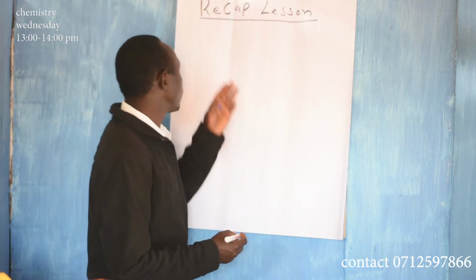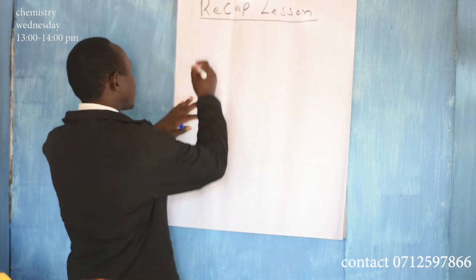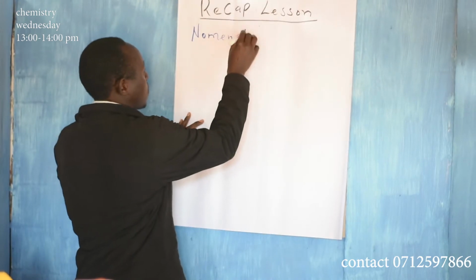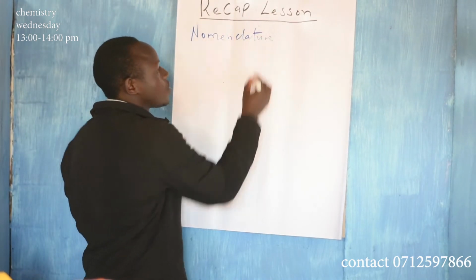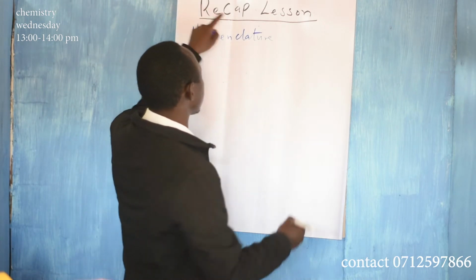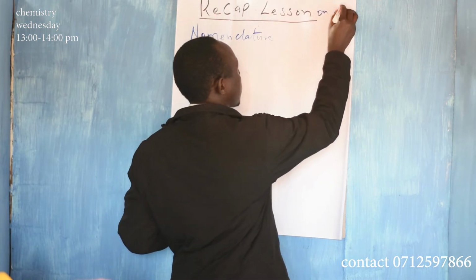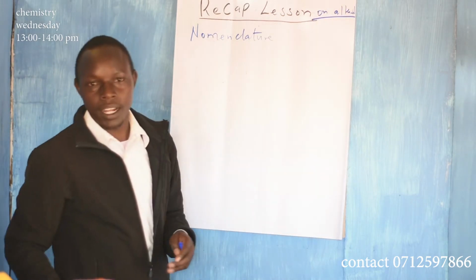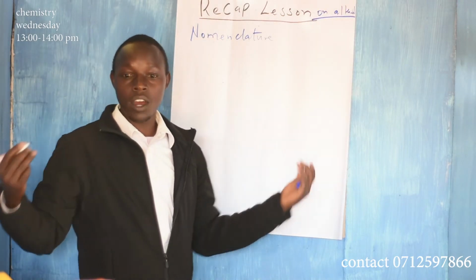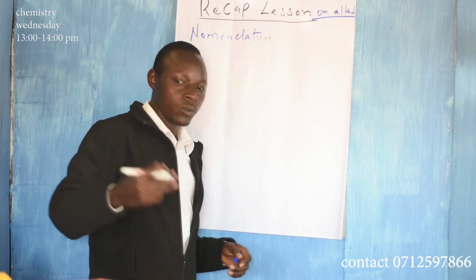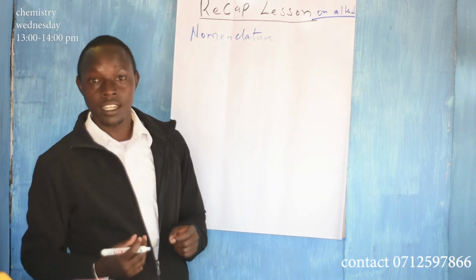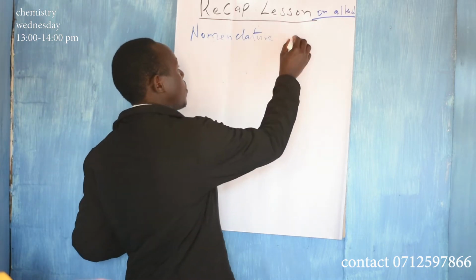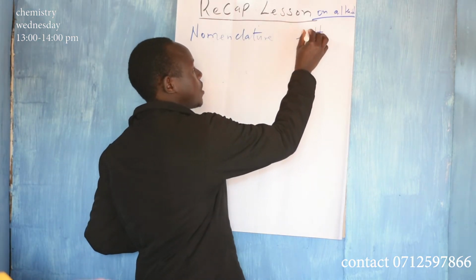When we looked at alkanols, we started by looking at nomenclature, how alkanols are named. We said alkanols contain a functional group OH, which we call ol.